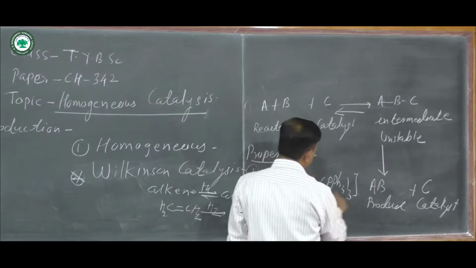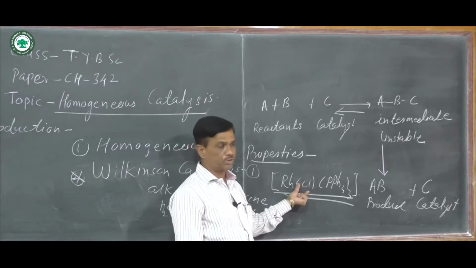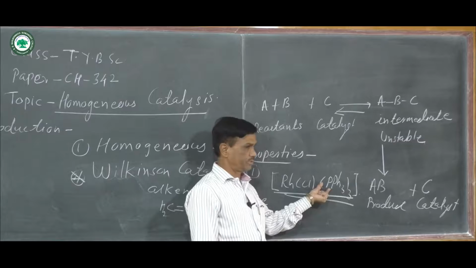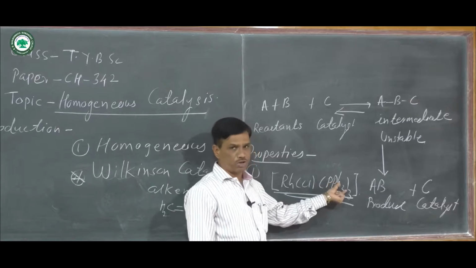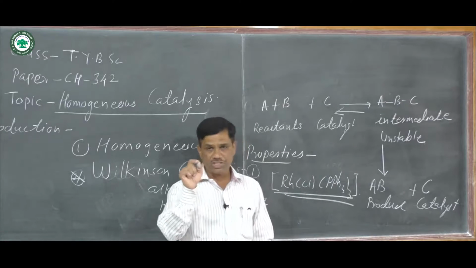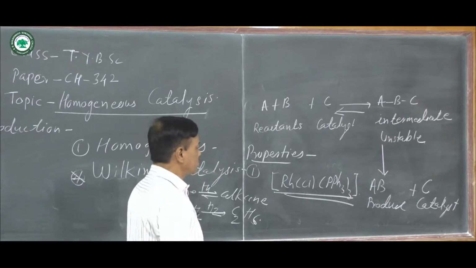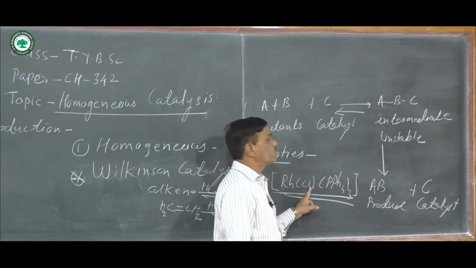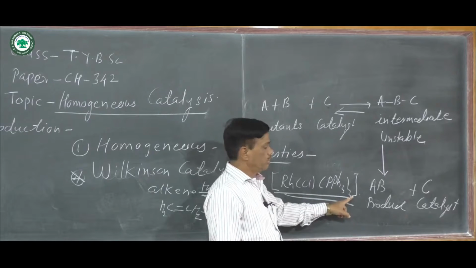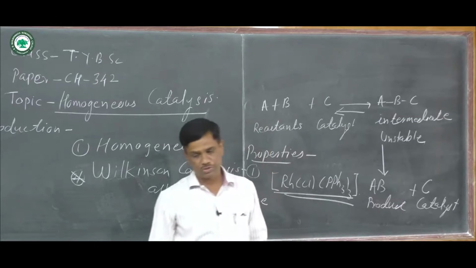The name of this catalyst is monochloro or chloro tris(triphenylphosphine)rhodium(I), means the oxidation state of rhodium in that catalyst is first, that is Roman 1.